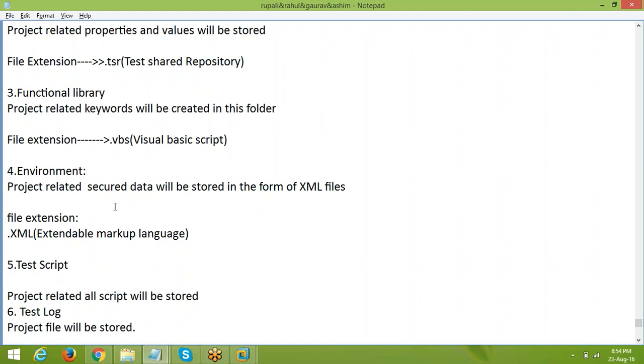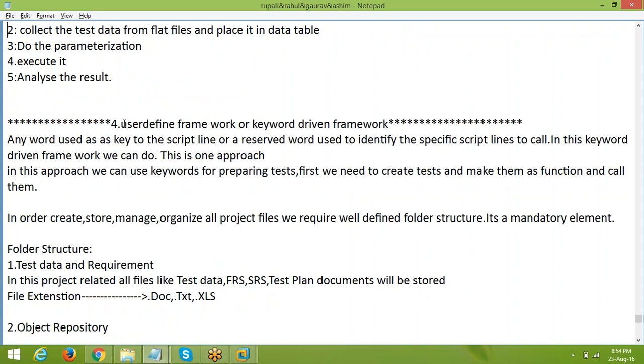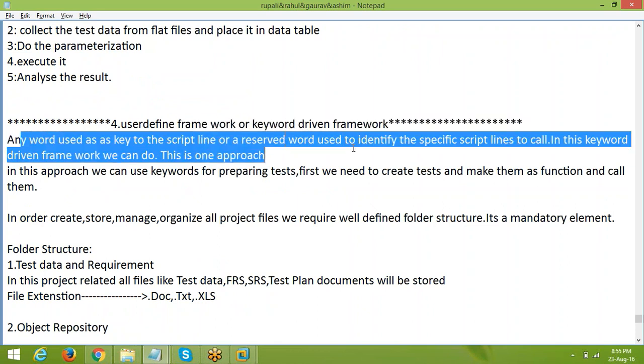Of course, right now practically we will explain more. Observe here the keyword driven framework. With the keyword driven framework, I am going to explain the environment concept. A keyword is used to identify the script, and for the data driven framework we will use data. So for this, we are preparing keywords.